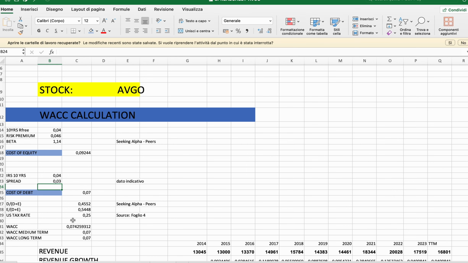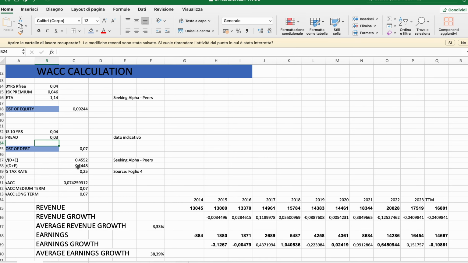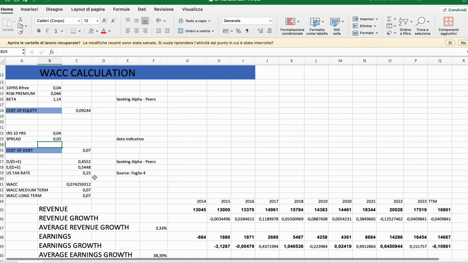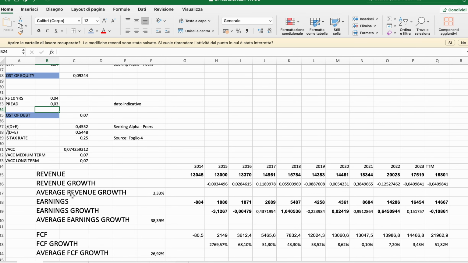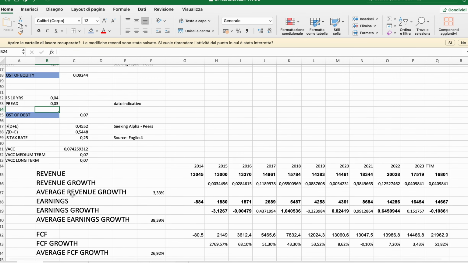So these are the assumptions for the cost of capital, and I've made a few different ones for the medium and long term because it's widely expected for the rates to go down from now on. A lot of commentators expect the Fed to make at least one cut this year, so we take that into account.